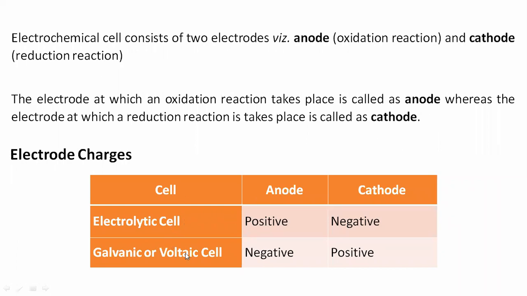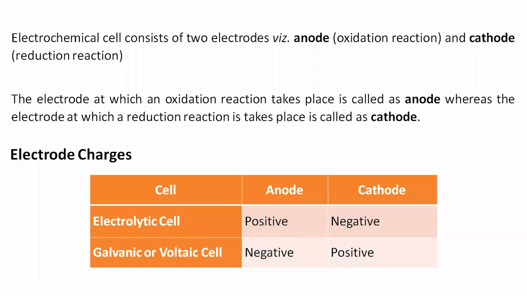So we discussed two different types of cells, the electrolytic cell and the galvanic or voltaic cell. In the case of the electrolytic cell, the anode is positively charged and the cathode is negatively charged. The opposite is the case with the voltaic and galvanic cell: the anode is negatively charged and the cathode is positively charged. Now, the remaining parts we'll discuss in the next lecture.